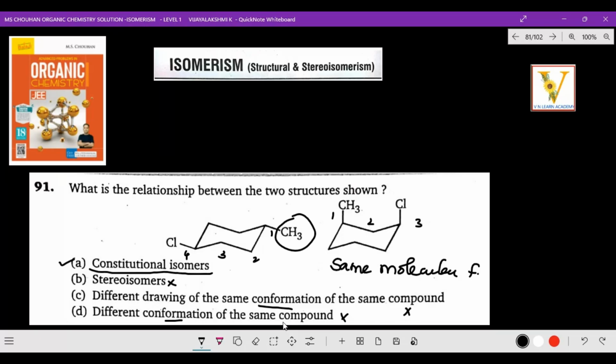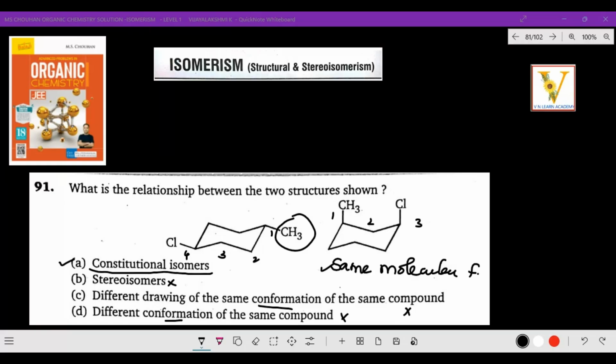Different conformation of the same compound comes under Newman's projection, like gauche and anti, so that conformation we cannot bring here. So which is the correct point? Constitutional isomers: same molecular formula but different position of attachment of atoms or groups. Hope you got the clarity about this question.